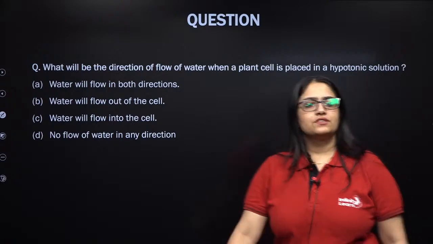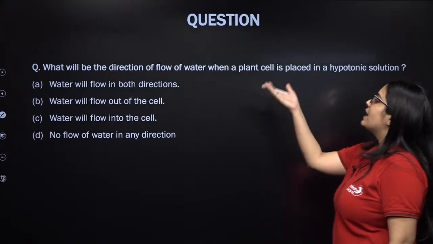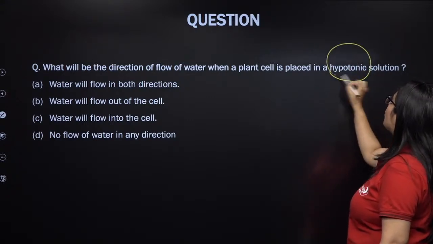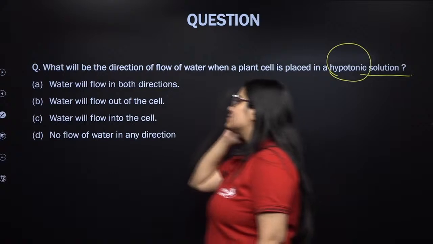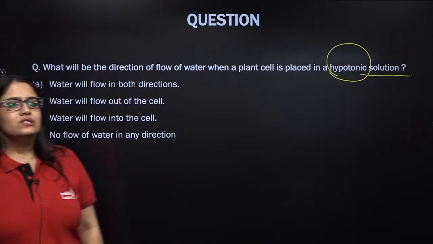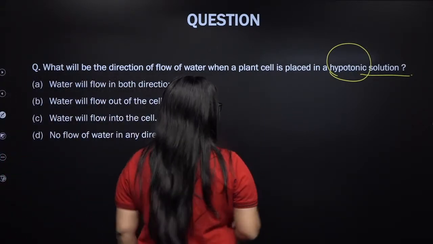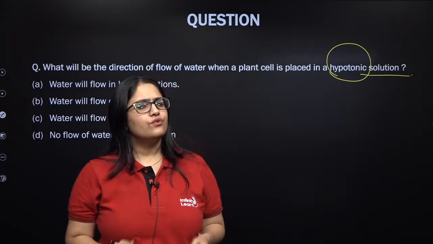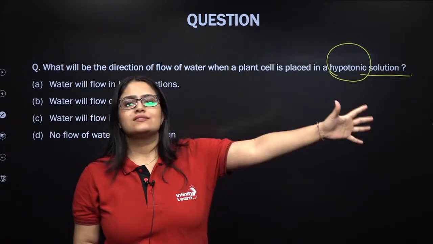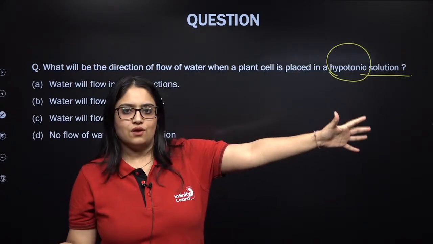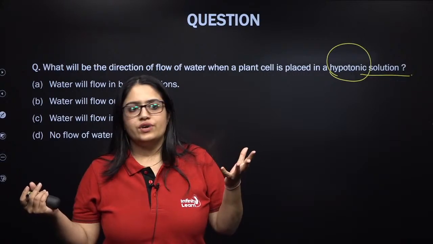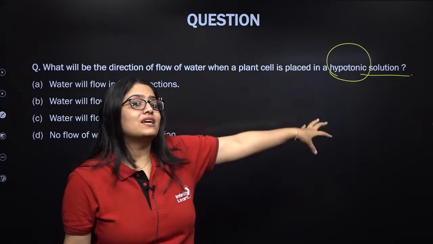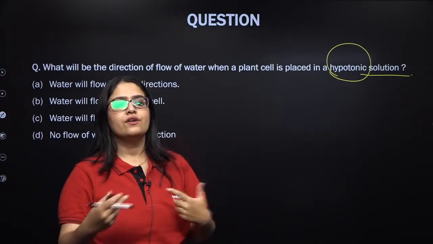So let's attempt this question now. What will be the direction of flow of water when a plant cell is placed in a hypotonic solution? Let me help you understand this, my dear students, and please note, hypo and hyper, all these terms are relative in nature. You can't call something hypo unless something is hyper in the surrounding. So they are comparative words. When you say that the solution is hypo, that means the cell placed inside the solution will be hyper, because they are relative terms.